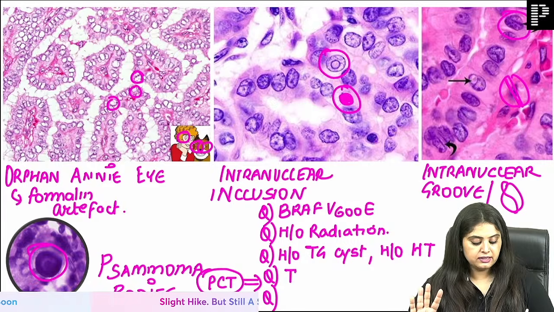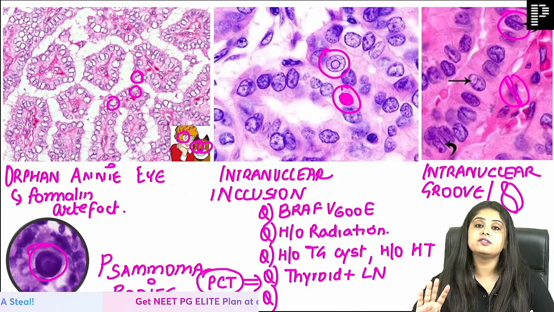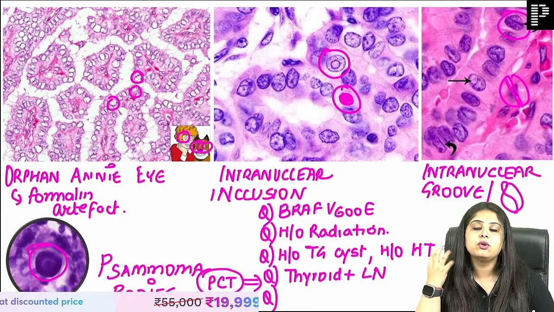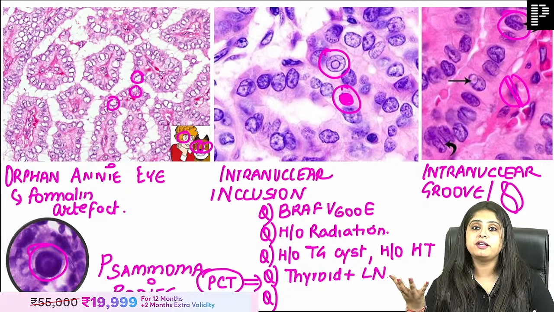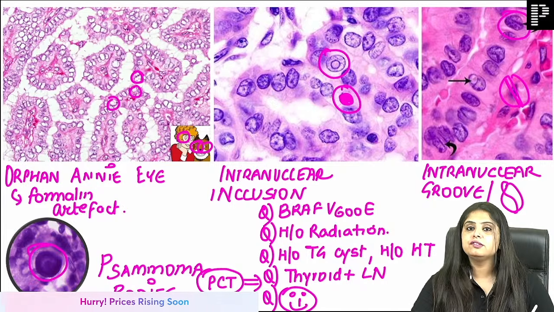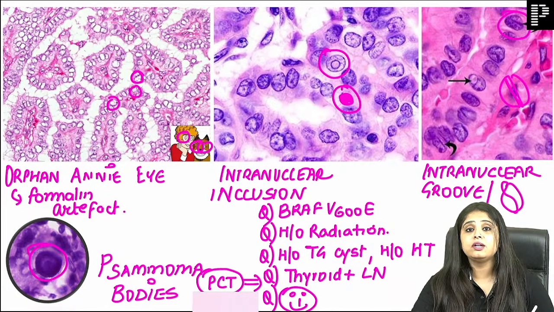Number 2, other than thyroid swelling, does it spread to the lymphatics? Yes, there will be a patient saying that in the thyroid there was a small nodule of 1-2 centimeters, but the nodule on the lymph node has become like 4-5. Lymph node spread is very well known. And prognosis: good, bad, ugly or excellent.